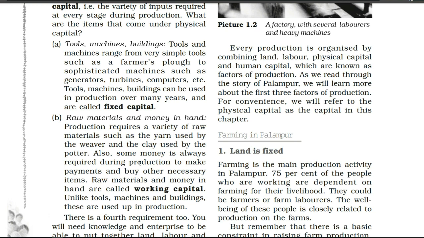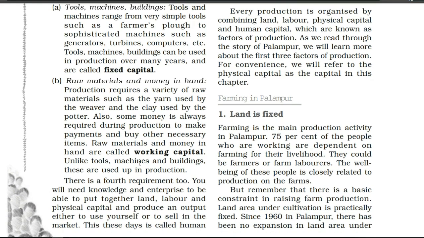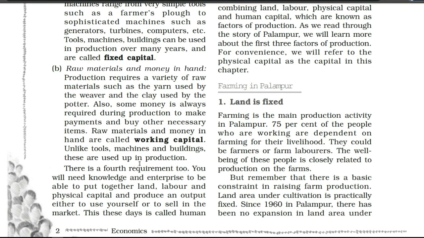After that, see, there is a fourth requirement too, after the land, labor, and physical capital, which is divided into two parts, fixed capital and working capital. Now see what the last, fourth requirement is. This is the human capital. Today we use this term human capital. You will need knowledge and enterprise to be able to put together land, labor and physical capital and produce an output either to use yourself or to sell in the market. This these days is called human capital. So the fourth requirement is the knowledge for everything.